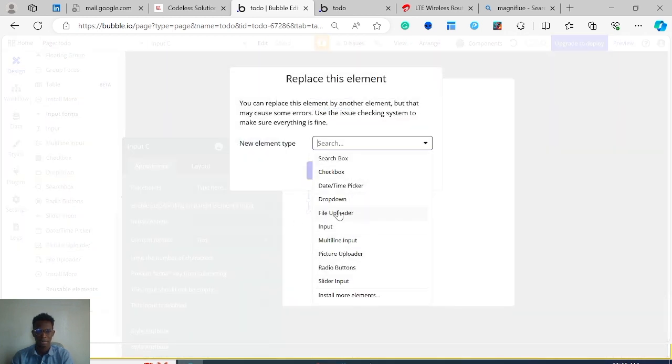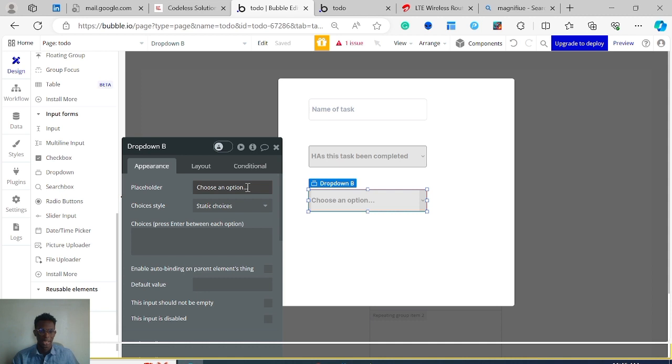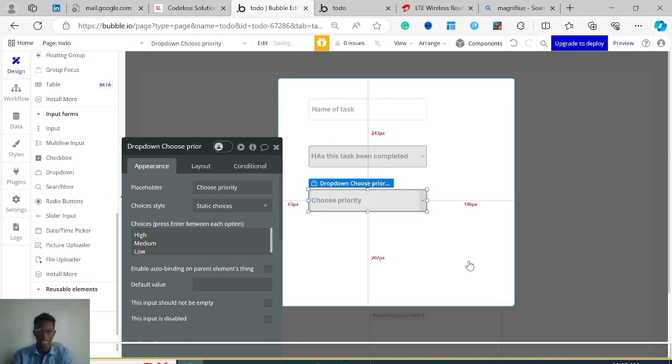You can see all the input elements will show up here, so you can just click on any one that you want to. So I'm going to click on drop down. And this will be choose priority. And we have high, medium, and low as the options. Sweet. And yeah, that's about it.